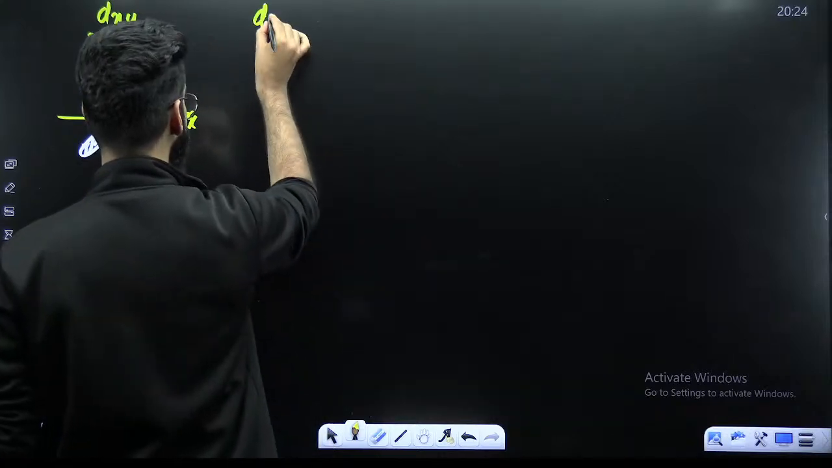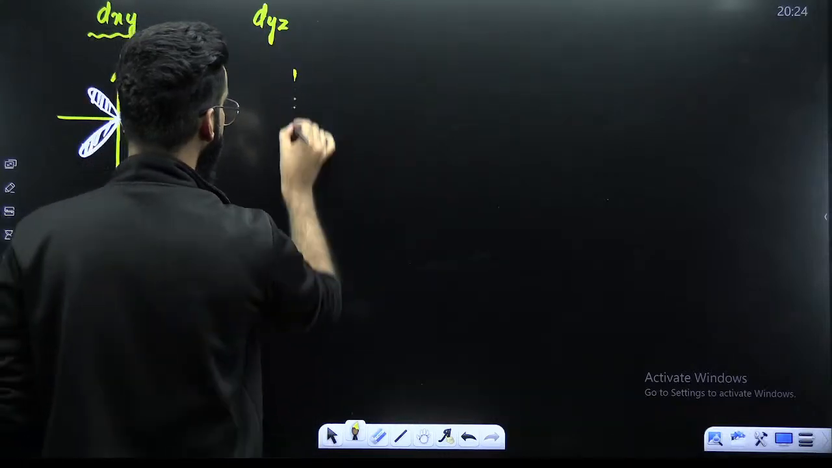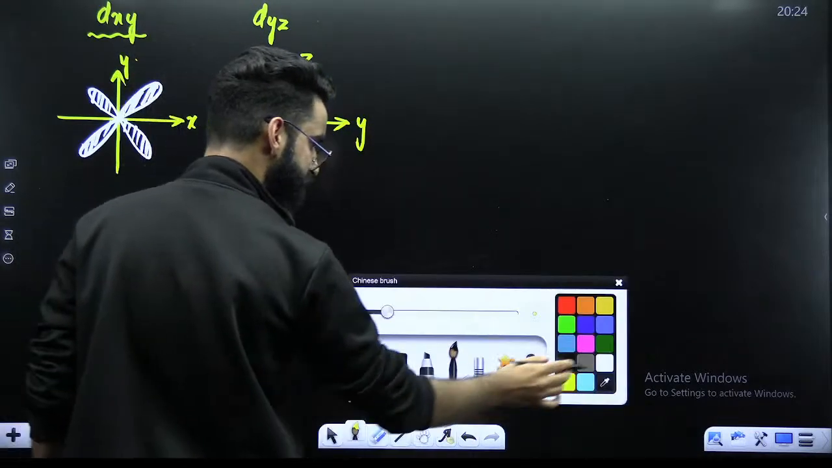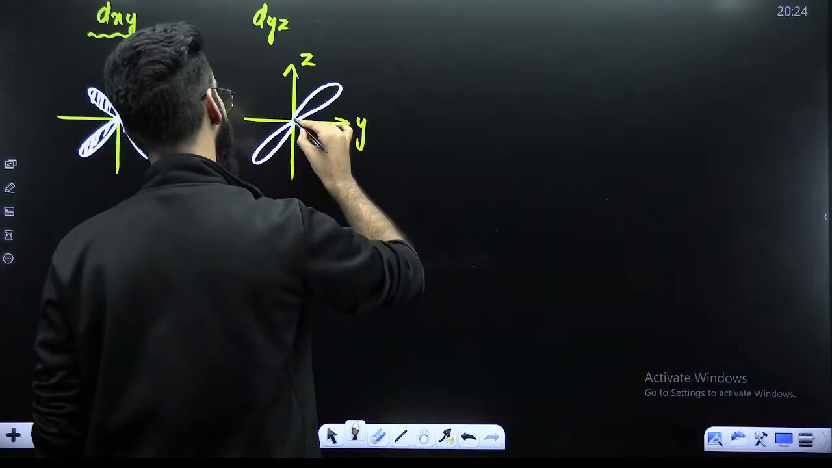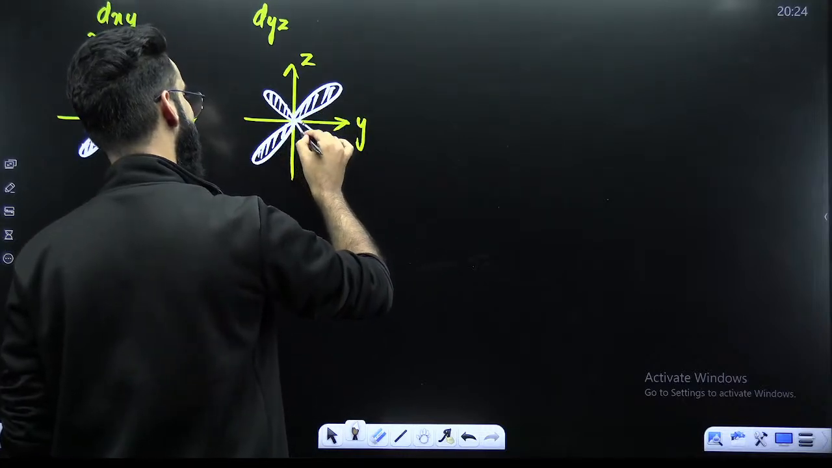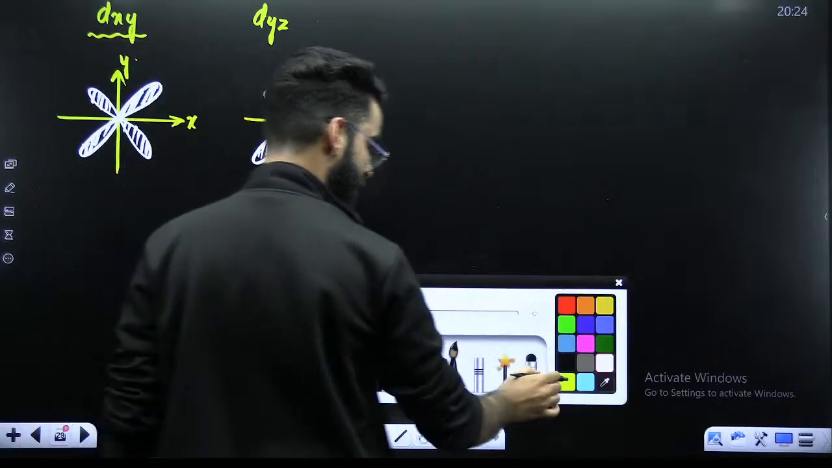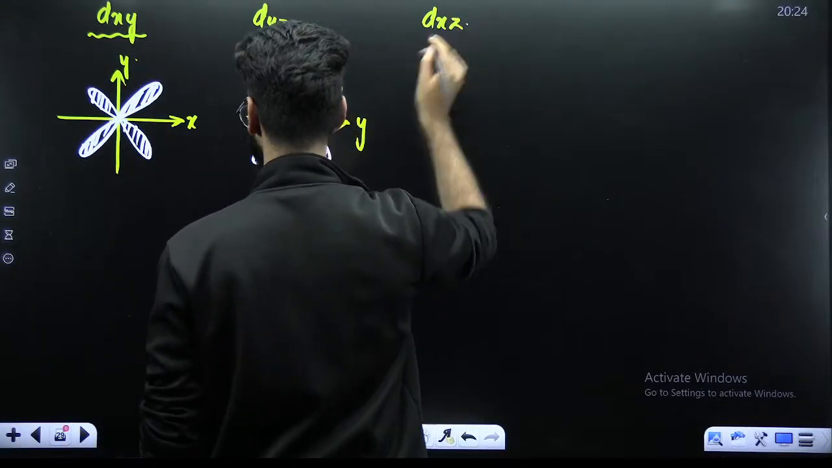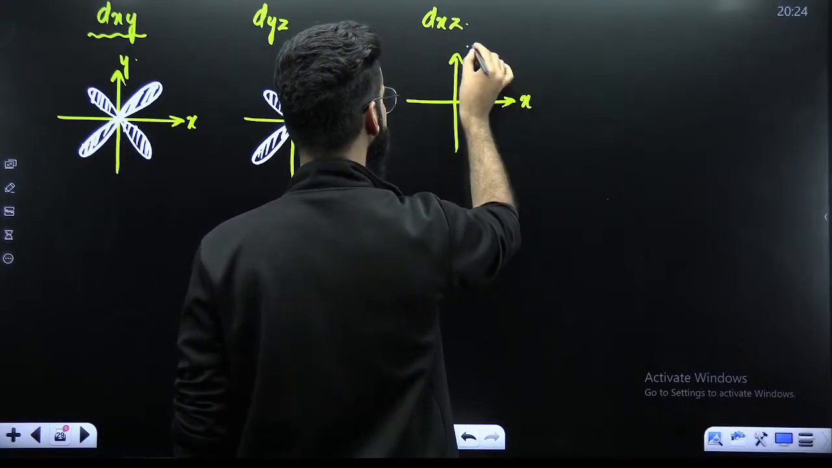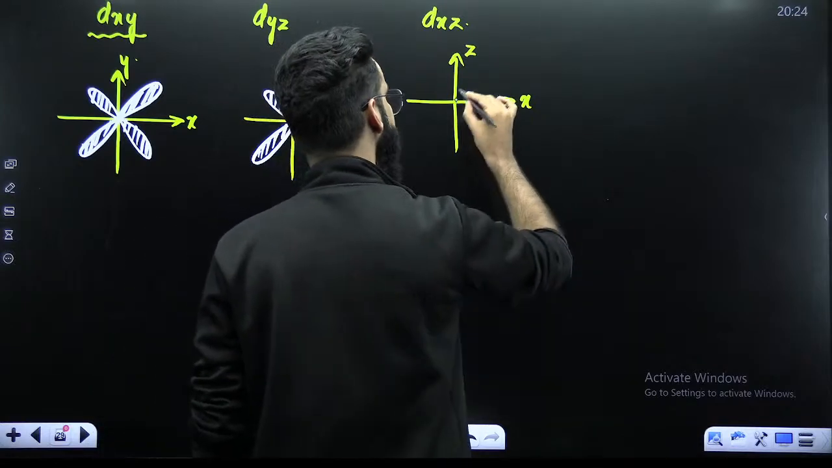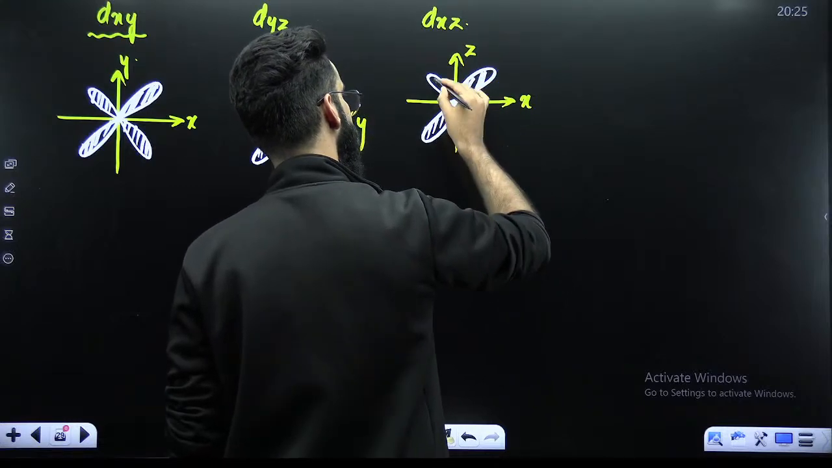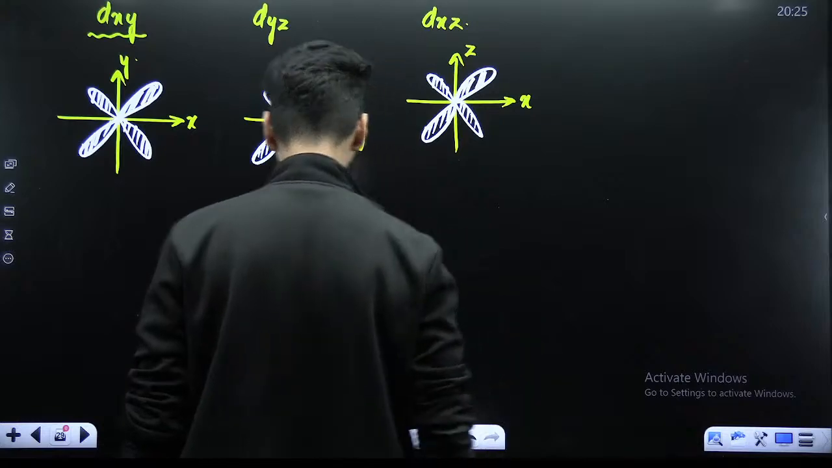For example, you have got dyz. Now, call this as y-axis, call this as z-axis. How will dyz look like? This is how your dyz will look like. Double shaped. And this is the electron density which I'm showing over here. For example, you have got dxz. This is your x-axis, this is your z-axis, and this is the electron density which lies between these axes over here. This is your dxz. Perfect.